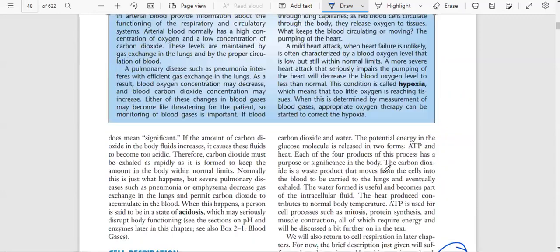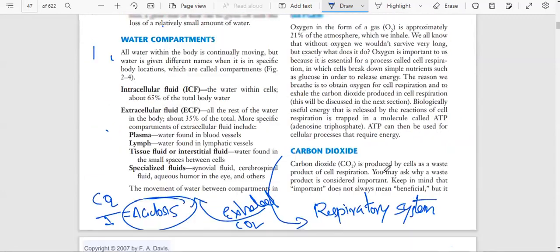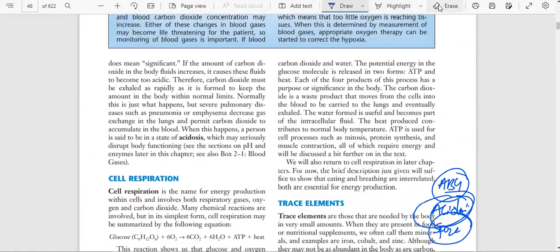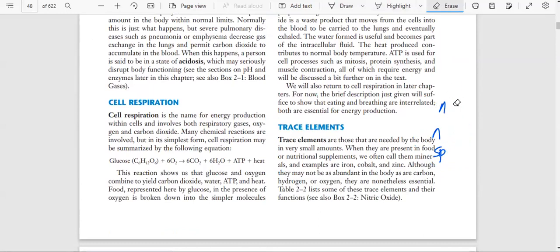I think you understood about carbon dioxide and oxygen. We will talk about them later in detail in the respiratory system. Now we will talk about cell respiration.